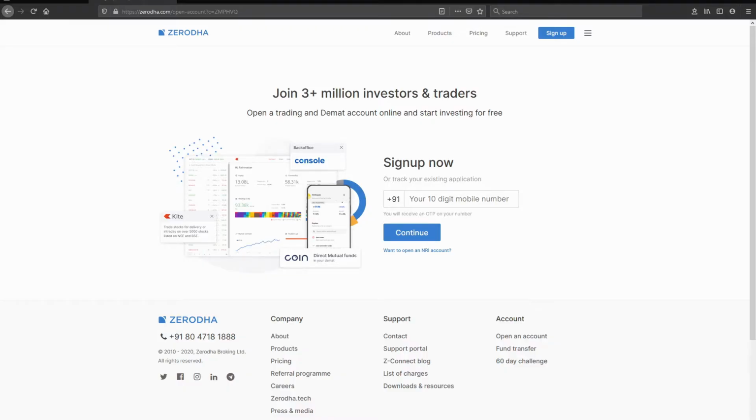Once all the required documents are ready, kindly go to the description link and click on it. You will land on this page, and make sure to check the URL. At the end of the URL, please check the partner ID ZMPHVQ, as I'm going to mark. This is our partner ID. Please make sure this appears in the URL bar: zerodha.com/open-account?c=ZMPHVQ. ZMPHVQ is our partner ID.